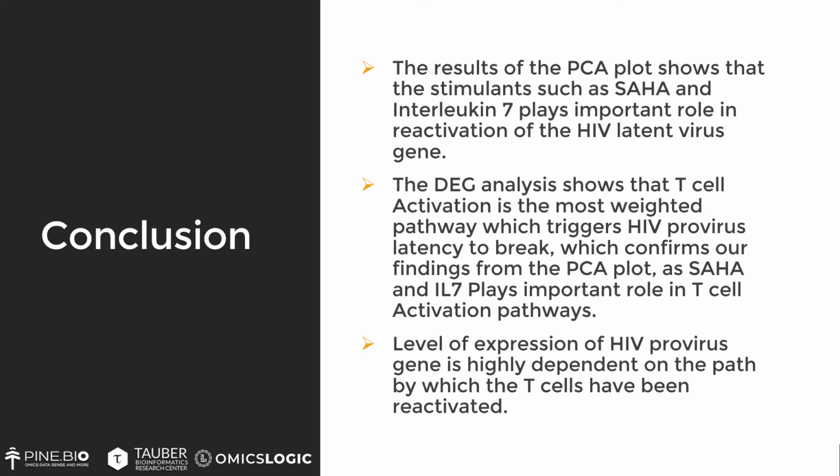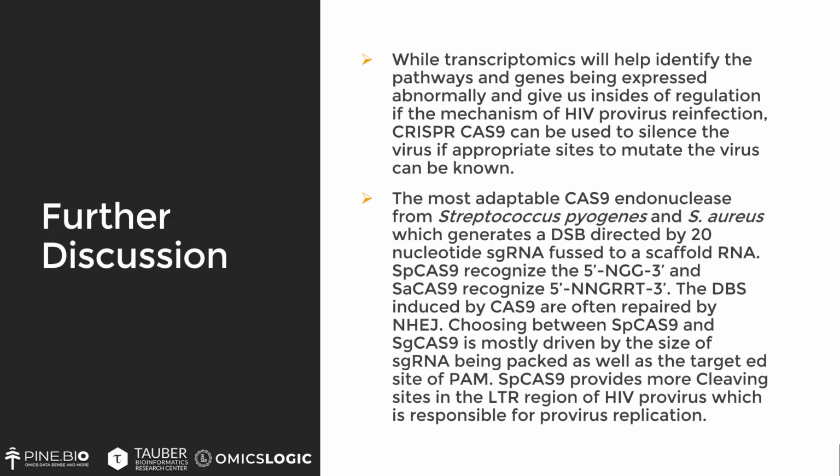Now, the level of expression of this provirus HIV gene is highly dependent on the path by which the T cell has been reactivated. So we will be looking into that in our studies.